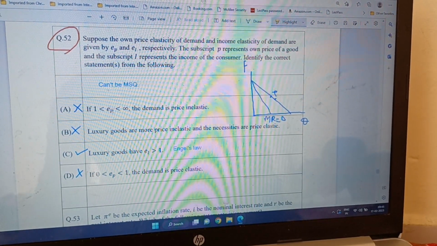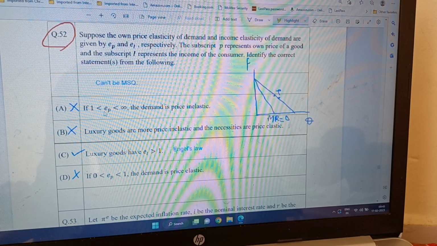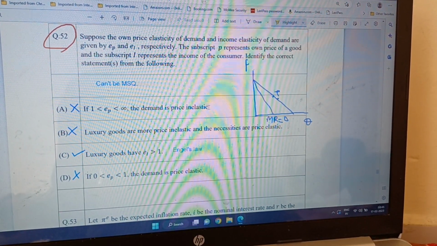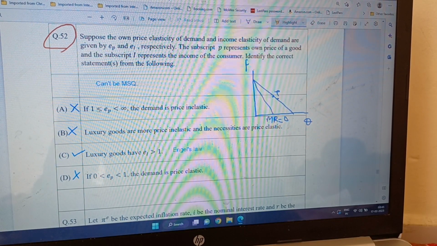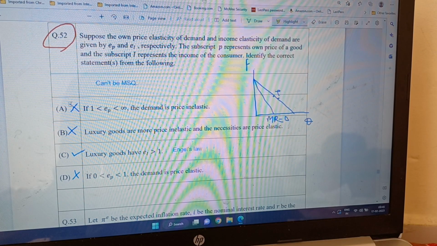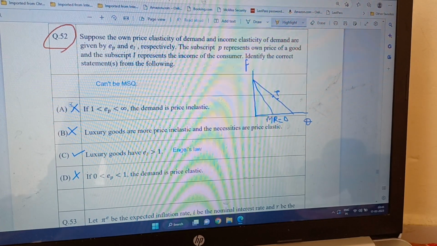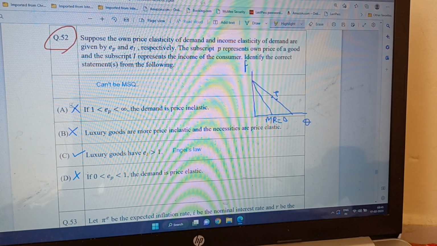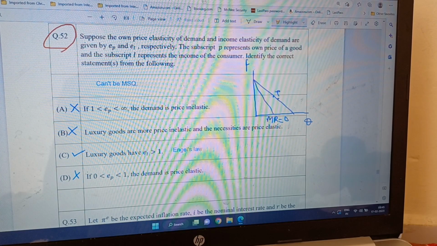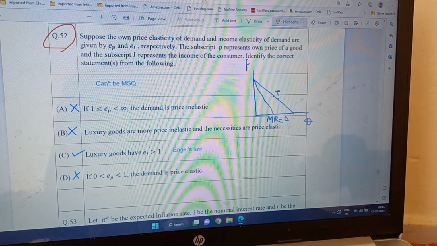So, A: if EP is greater than 1 but less than infinity, the demand is price inelastic. No, here EP greater than 1 means it is elastic. So this option is actually wrong. As you all know by the definition of demand, elastic demand is when the value of EP is greater than 1. So it should be elastic to be correct, but then it is wrong.